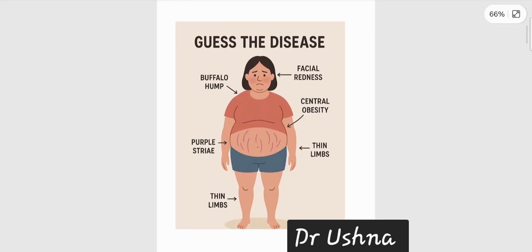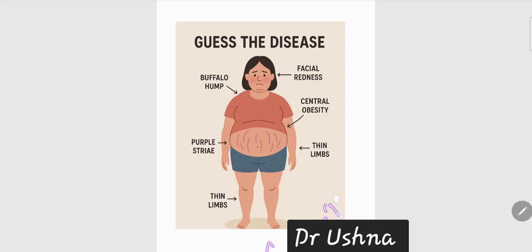If I show you this picture, having a look at the picture, what do you think is the diagnosis? I'll give you a quick review, just a 3, 2, 1 countdown, so that something clicks in your mind. This is a very important scenario. Mostly they give you a picture like this, a real patient picture, in your exam. So you should be familiar with pictorial or visual mnemonics as well. If you see such a picture, immediately your mind should click towards Cushing disease.